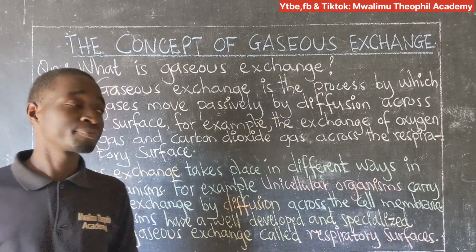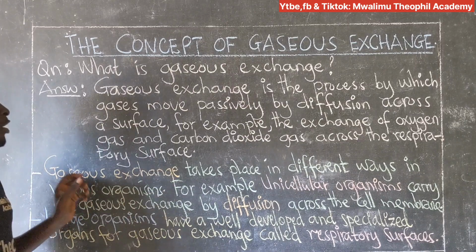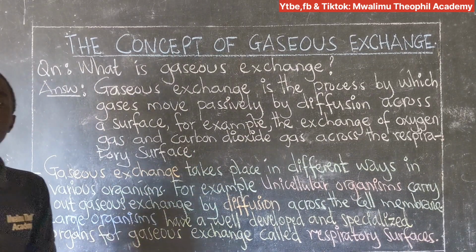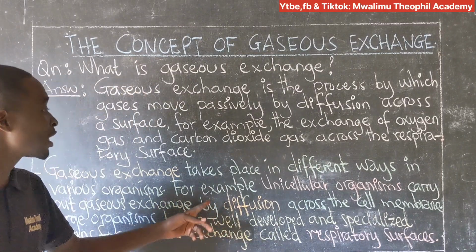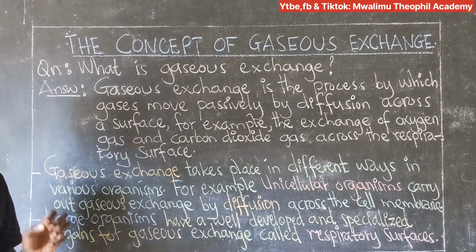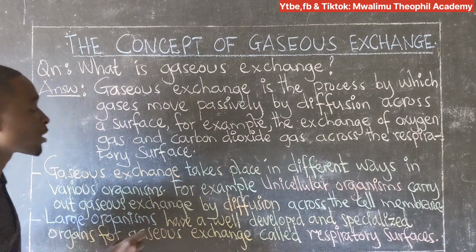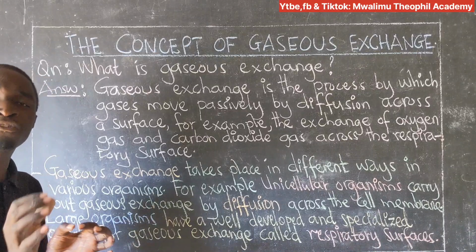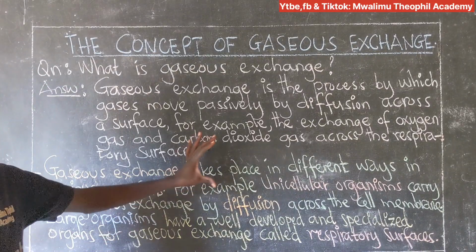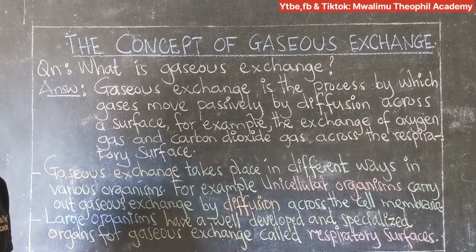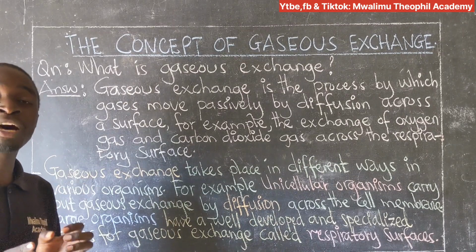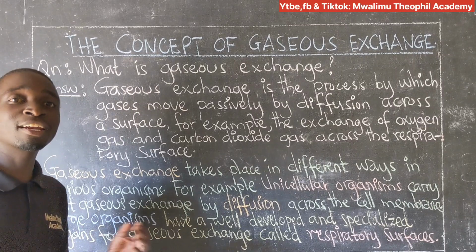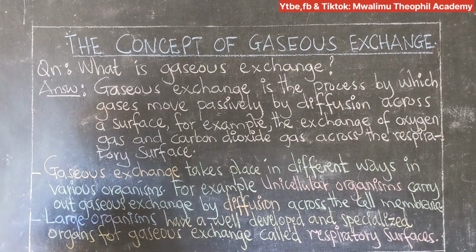Now, we are told that gaseous exchange takes place in different ways in various organisms. For example, we have unicellular organisms. For unicellular organisms, gaseous exchange takes place through the process of diffusion. By diffusion, it means the gases get diffused through the cell membranes of these organisms. You have to note that unicellular organisms are those organisms that are made of one cell. These are single-celled organisms.